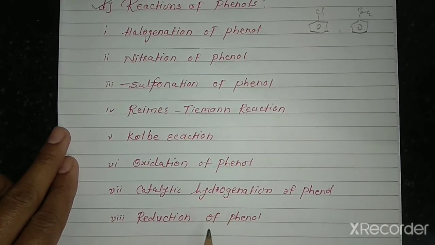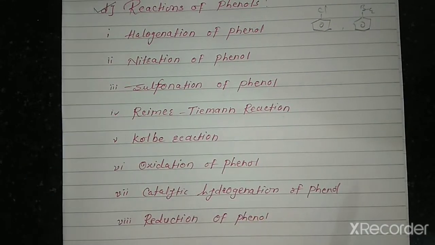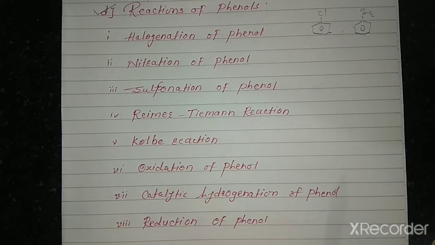Then next, reduction of phenol. You should understand these reactions and their names: what is the reactant, what is the reagent, what is the product, which oxidizing agents or reducing agents are used.